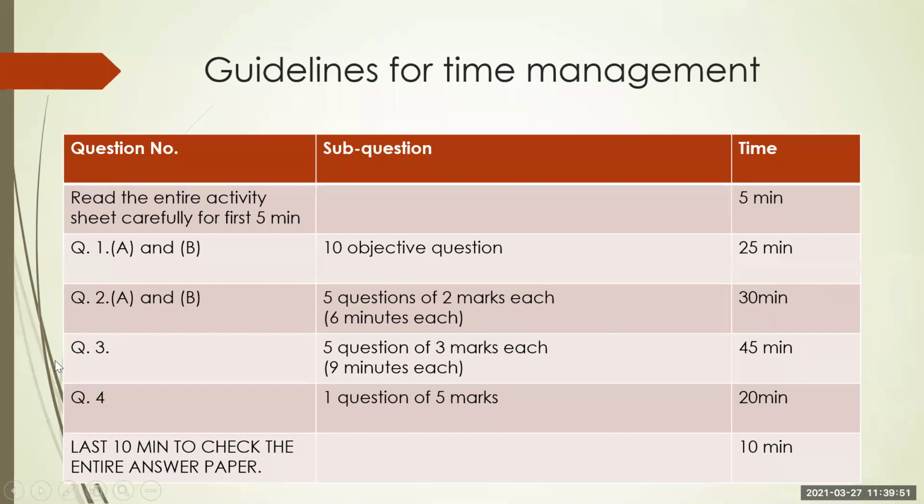Then go for question number 3, where you will get 45 minutes. And for question number 4, take 20 minutes to write the answer. And the last 10 minutes to check the entire answer paper. In this way, if you manage your time, you will be able to complete your question paper or activity sheet within the time limit.